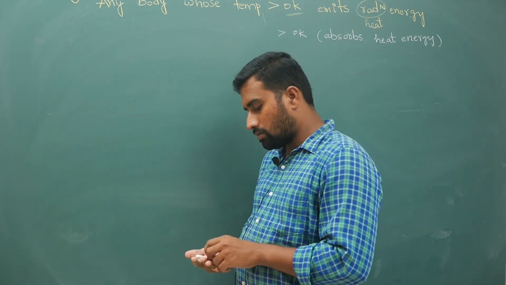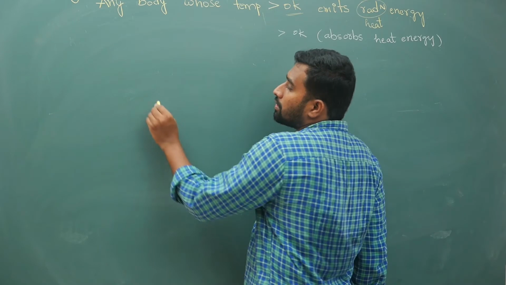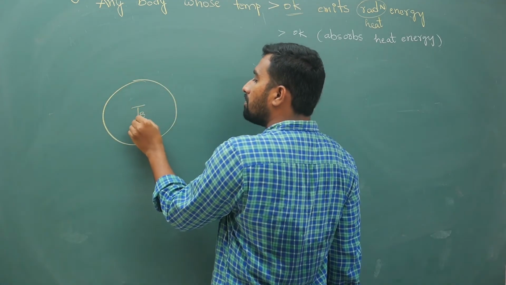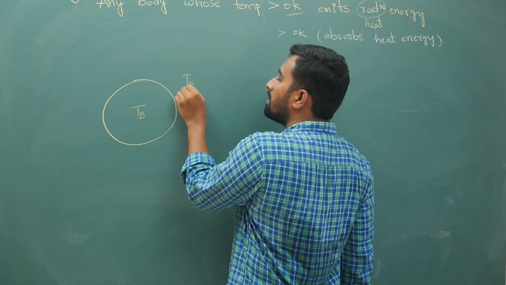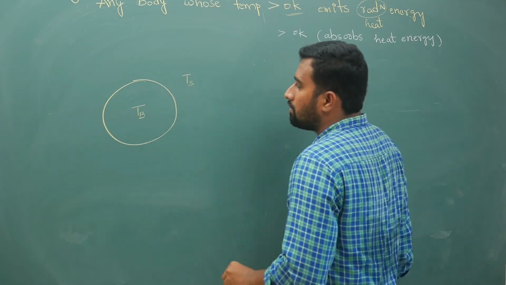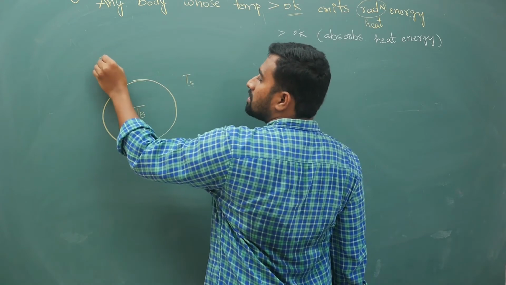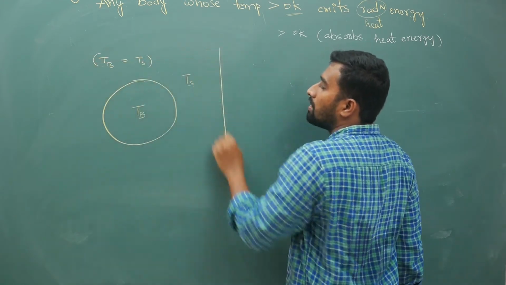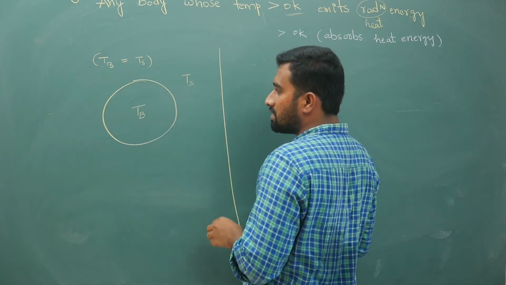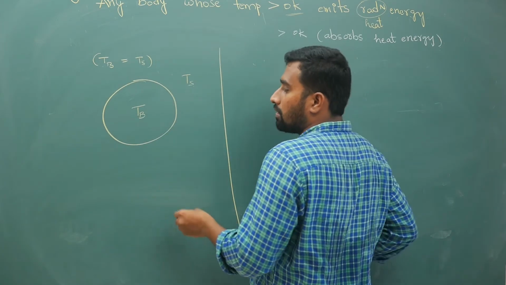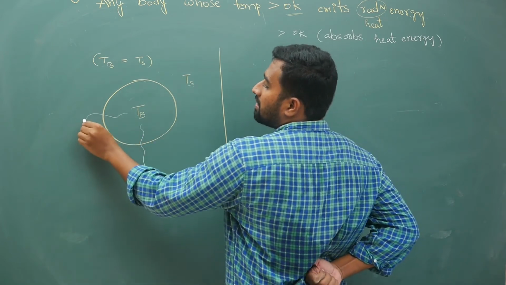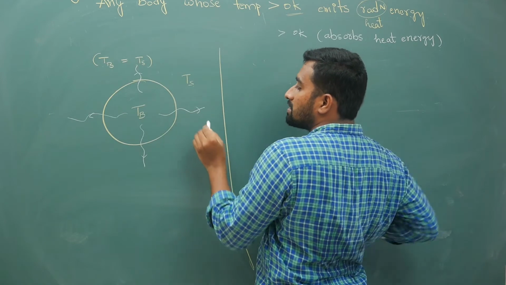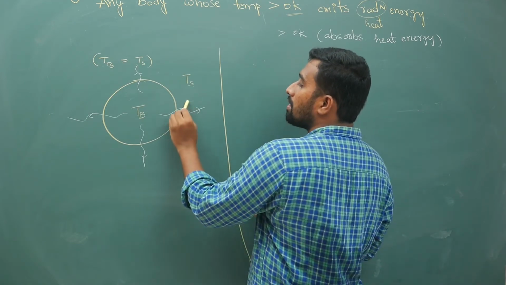Now according to Prevost theory of heat exchange, if you have temperature of body Tb and surroundings Ts, now if temperature is constant, your Tb is equal to Ts. What happens is, if the temperature of the body is equal to the temperature of the surrounding, then whatever energy is being emitted, that much energy will automatically be absorbed.